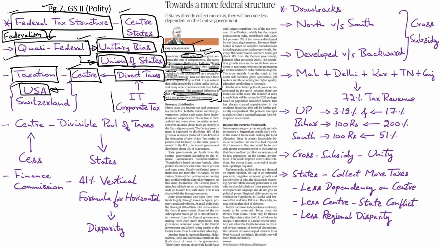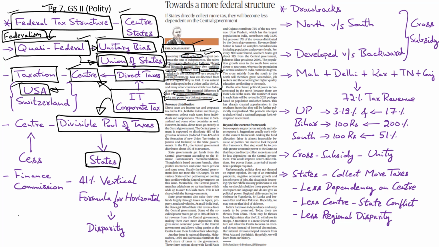Direct taxes such as income tax, corporate tax, they're all collected by the center, and later a part of it is distributed from the divisible pool of taxes to the states. Whereas in other federal countries like US, Switzerland and the others, the taxation structure is slightly different, where even the federated states are given more powers with regard to taxation, thereby reducing their dependency on the center.